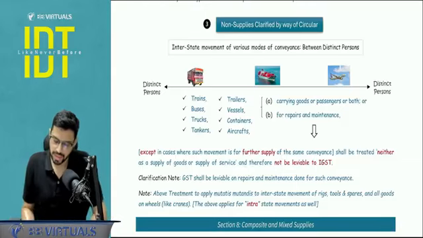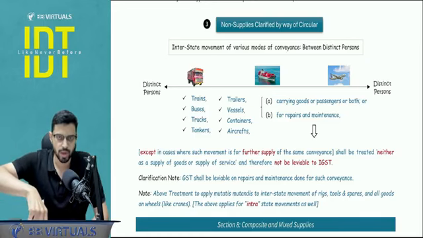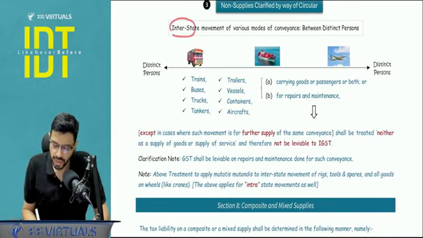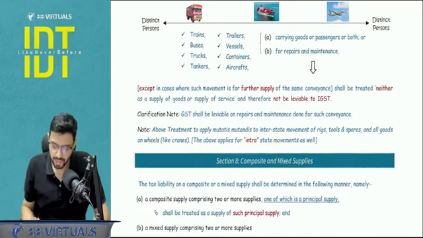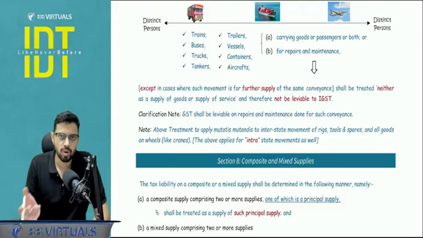Okay, next is a non-supply which was clarified by a circular. So basically one is schedule number 3, one is a notification in which 2 items were covered, and one is a circular. Let's read the heading: interstate movement of various modes of conveyance between distinct persons. Now please pay attention to what is happening. There are 2 distinct persons. So for example, there is one company and 2 units in 2 different states.